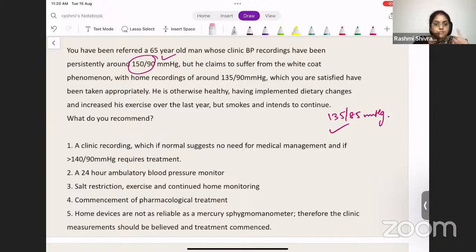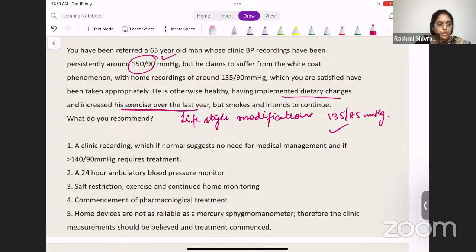But anyway, what is the first thing that needs to be done? Lifestyle modification, right? The first thing that needs to be done is lifestyle modification, which the patient has started doing. He has implemented dietary changes, and he's also increased his exercise over the last year. So he has been doing some lifestyle modifications. So in this patient, what would you do? You should actually start the pharmacologic treatment for this patient.